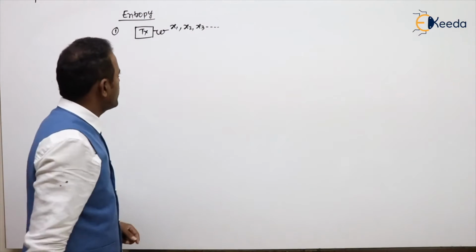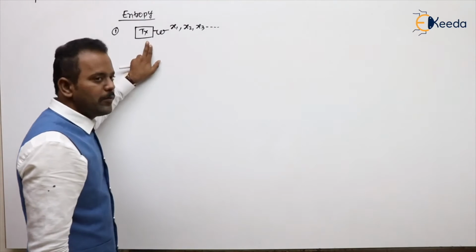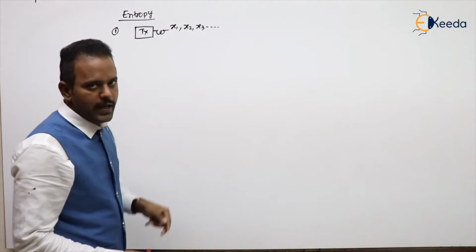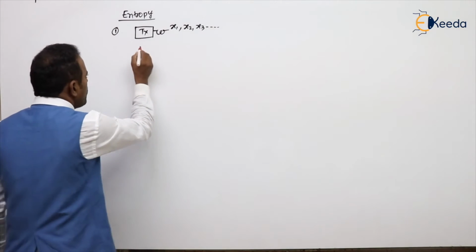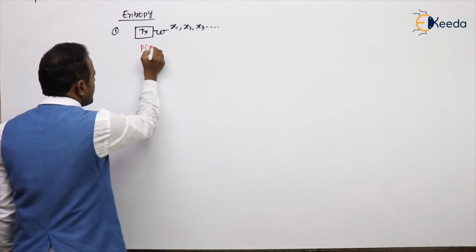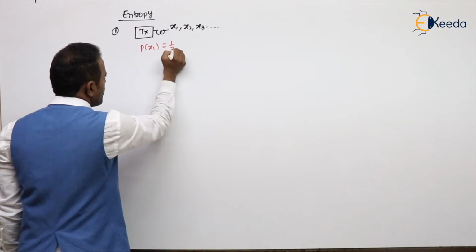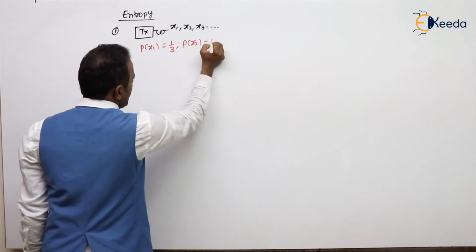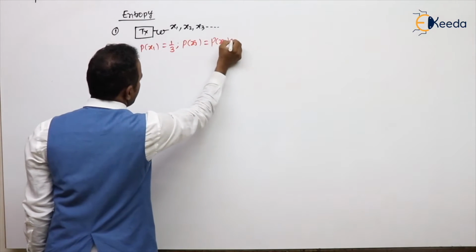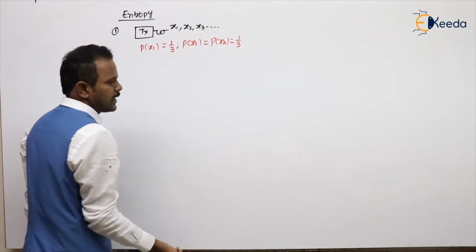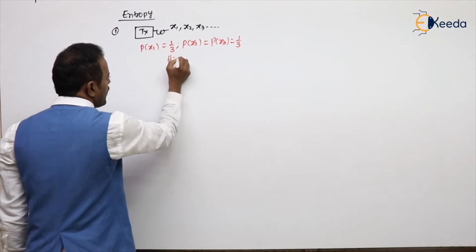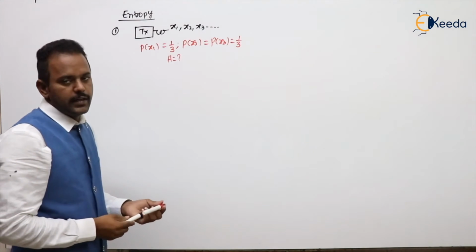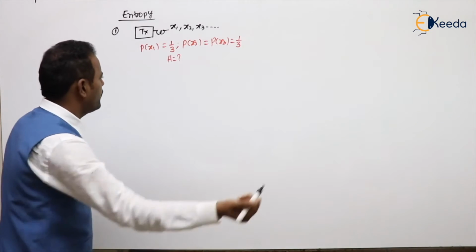Let's take for example one source which is generating 3 symbols x1, x2, x3. What is the probability of x1, students? 1 by 3. The probabilities of x2 as well as x3 are also 1 by 3. Then calculate the average information, or the maximum uncertainty, that is H max. Now follow.